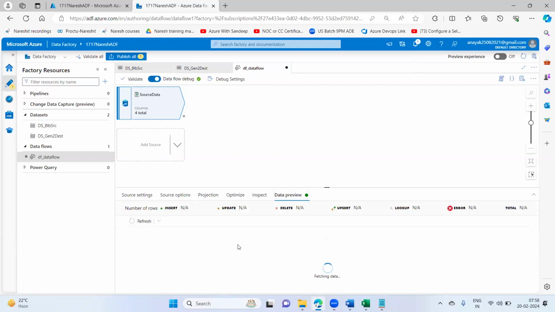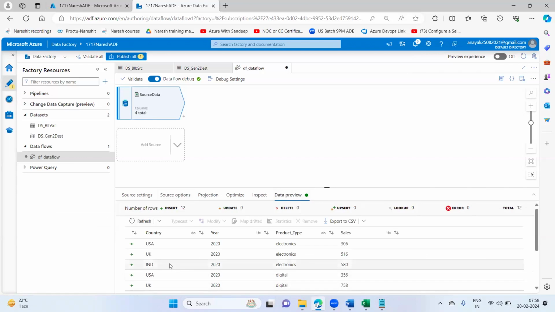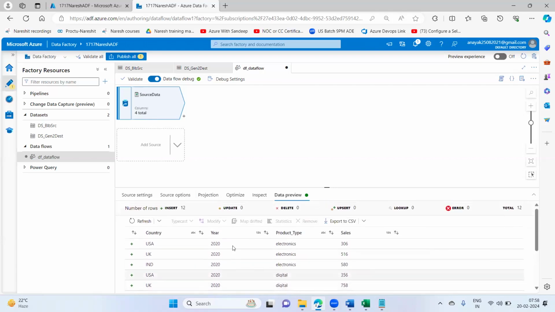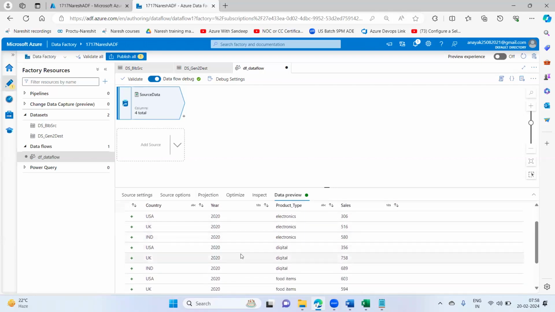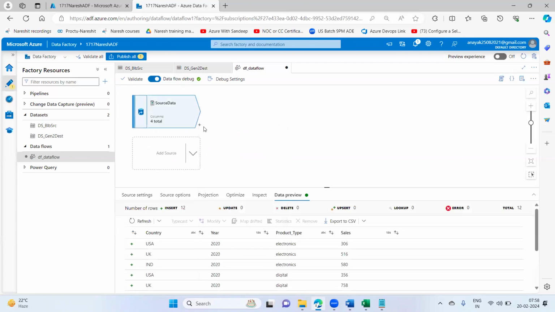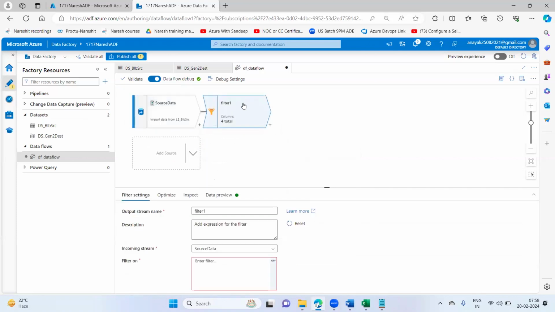Let us see whether we are getting the data or not in our source transformation from our source file. Yeah, perfect. See, the source transformation has been integrated perfectly with our source file and we are getting the data also. This is all the data we are having inside the file, and from the file we are getting it here in our source transformation. What I'll do next, I'll search for the filter transformation. Click on this plus symbol and search here for filter. You got the filter transformation, click on it. That's it. Now the filter transformation has been introduced in your data flow.